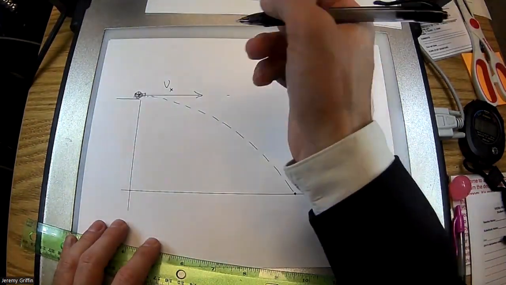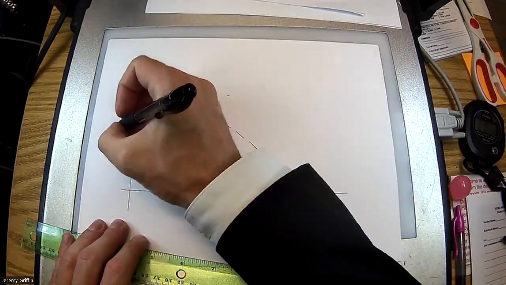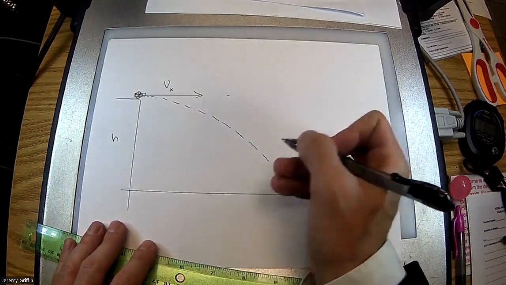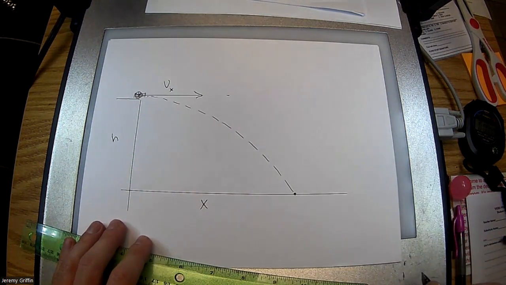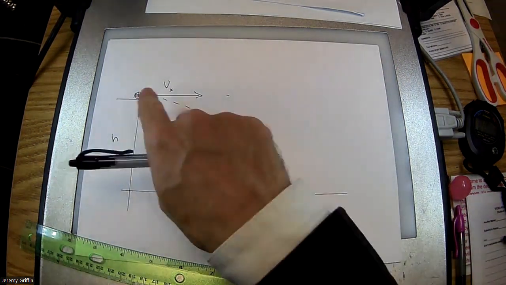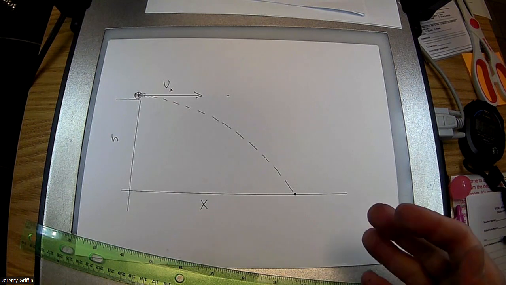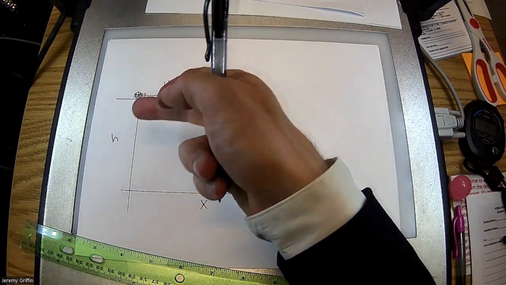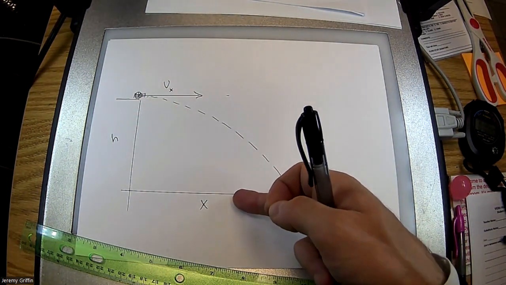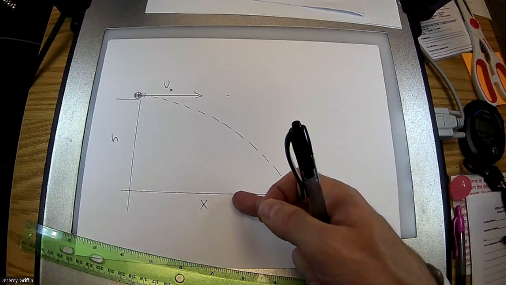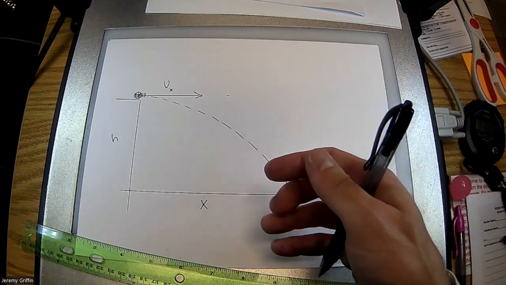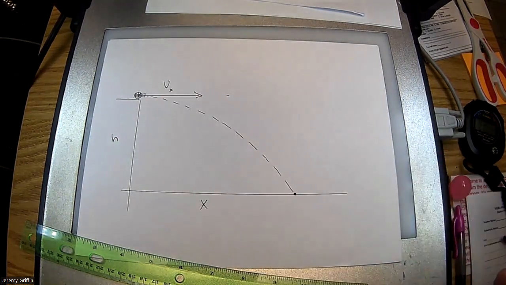This cliff could be some height, and this ball could land some X out there. Here's some gravity field that's causing it to curve down to a parabola shape. If you knew any number of these, you could solve for everything else. Like if I told you these three variables, you could probably calculate what planet you're on, what the gravity field was. If you assume that you're on Earth, I could give you two of those three things, and you can solve for the third one.